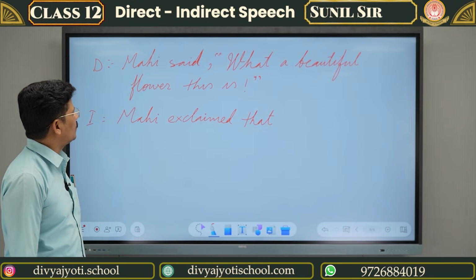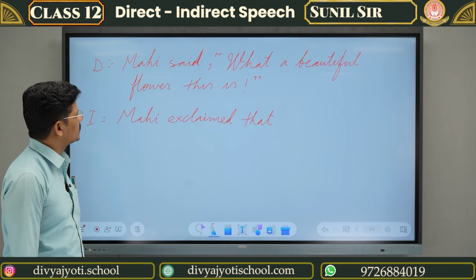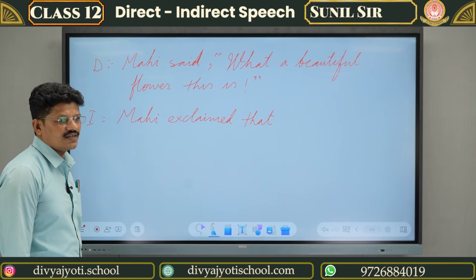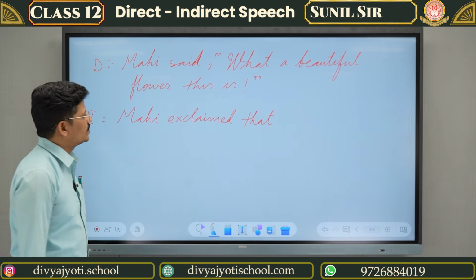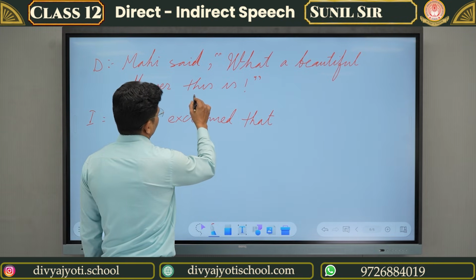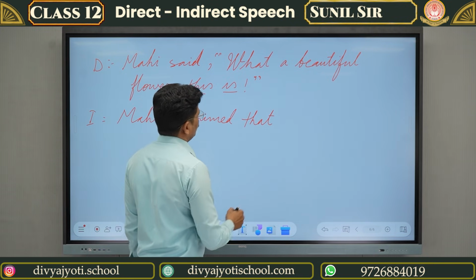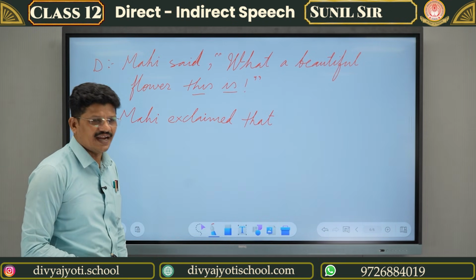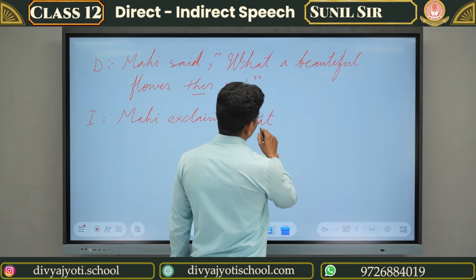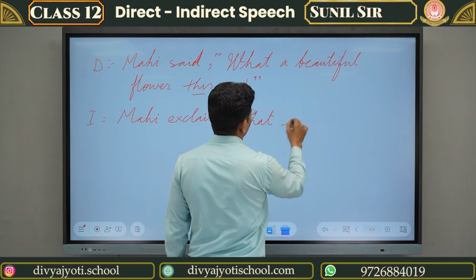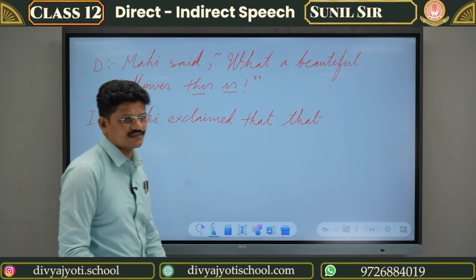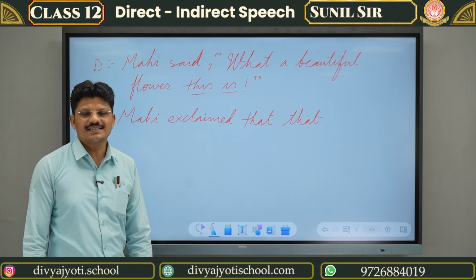Now in this sentence, I am talking about the inverted comma sentence: "What a beautiful flower is this." In this sentence, where is the subject and verb? So this is the subject and verb. So once again, this will turn into "that". One "that" is the conjunction, one "that" is from the sentence. Which tense is this? This is the simple present.